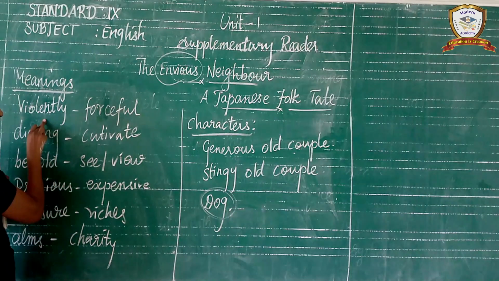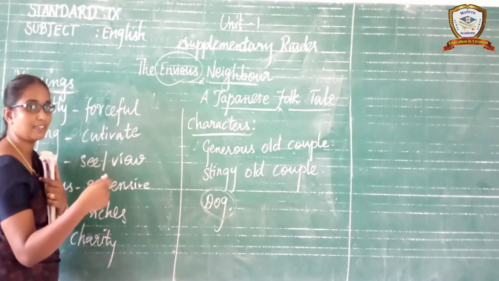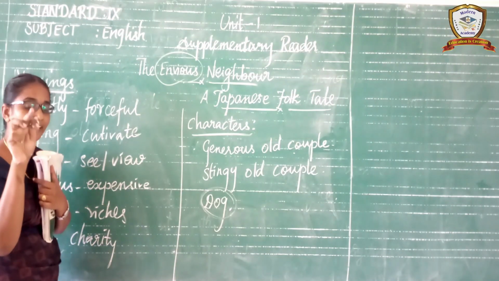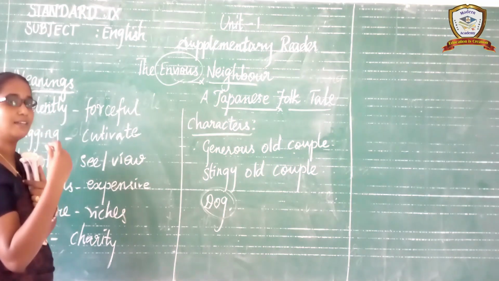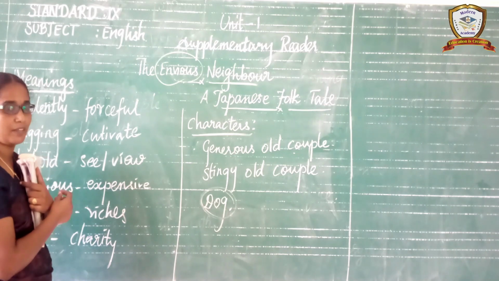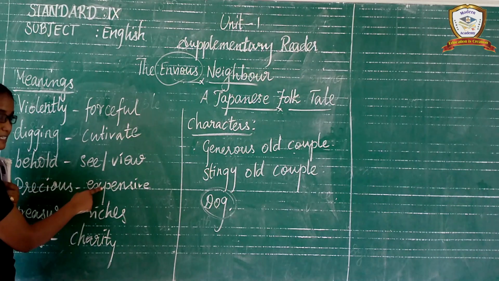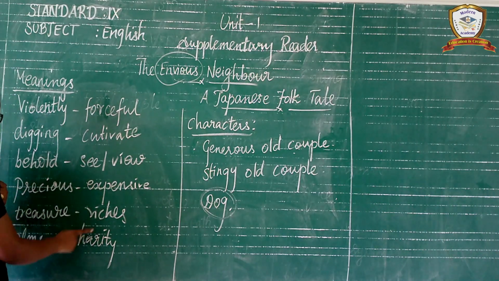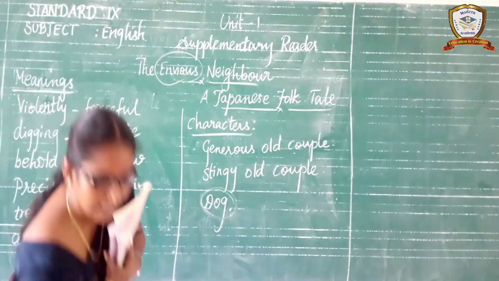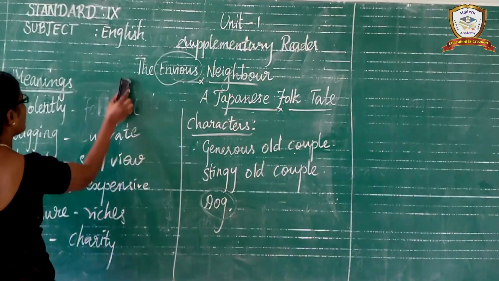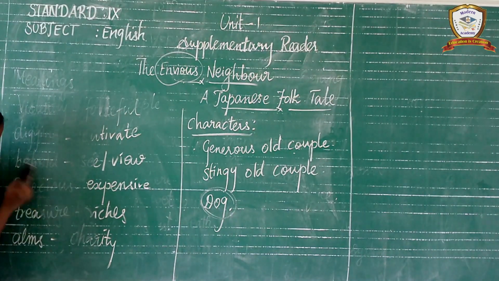Listen carefully. Violently, forceful. Digging, cultivate or tilling. Tilling. After the rain, usually the farmers are tilling their lands. And the next one, behold, see or view. Precious, expensive. Treasure, riches. Alms, charity, offering. Understand? Without fail, you have to learn the meaning of the words in the textbook, children.